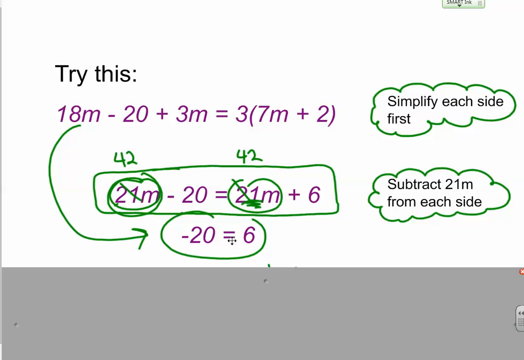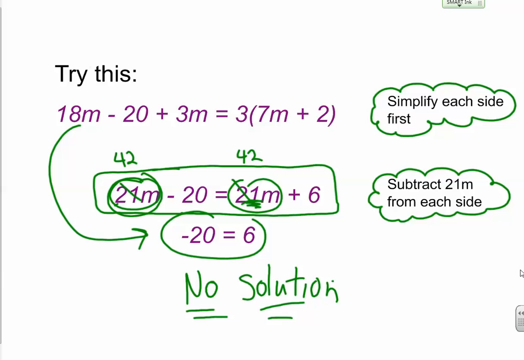In fact, you can see that if I put 2 in for m, this is 42, and this is 42. But from the left side, I'm going to subtract 20, and from the right side, I'm going to add 6. There's no way these will ever be equal, because this is always subtracting 20 from the same number as this side is adding 6. That's why you get negative 20 equals 6. So there's no solution to this equation. That's what that means. When you get something wonky like negative 20 equals 6, there's no solution.